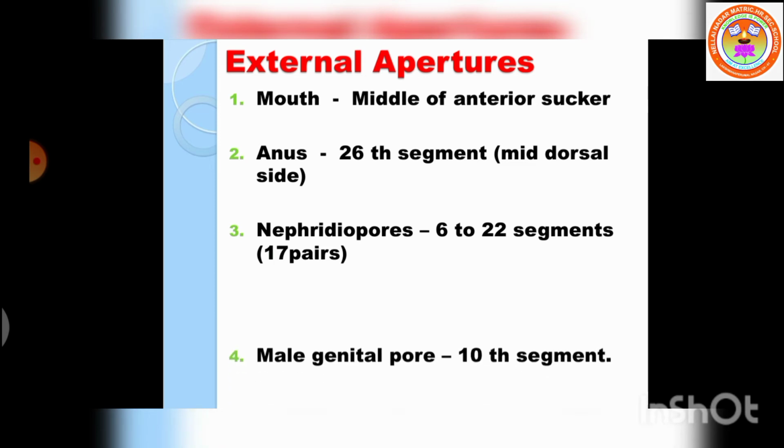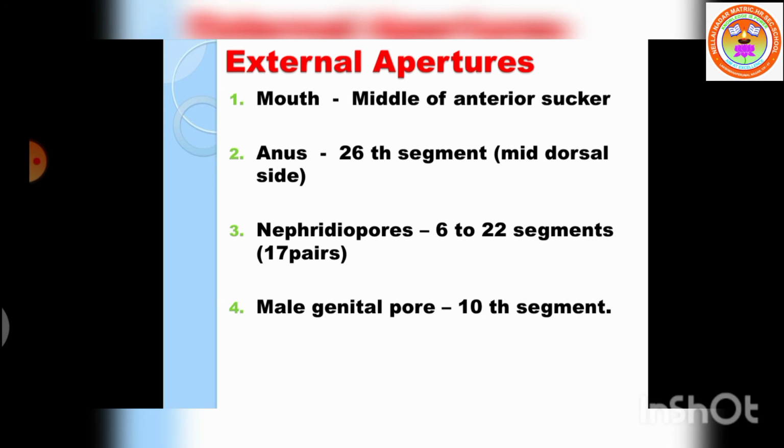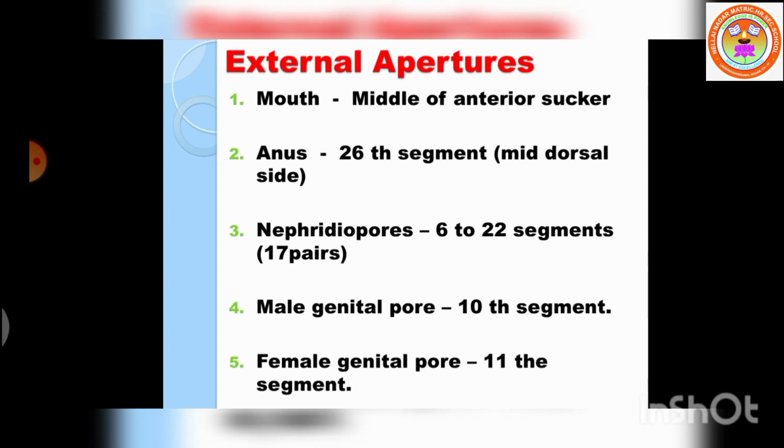The next is the male genital pore. This is for male reproductive purpose. It is a mid-ventral opening situated between second and third annuli of 10th segment. Next is the female genital pore for the reproductive purpose in female. It lies mid-ventrally between second and third annuli of 11th segment. I repeat, male genital pore is found on 10th segment and female genital pore is found on 11th segment.